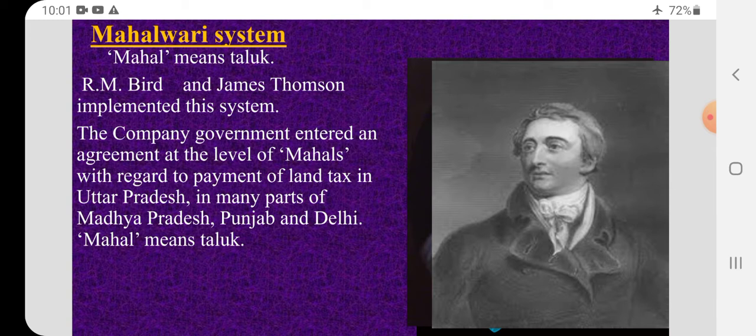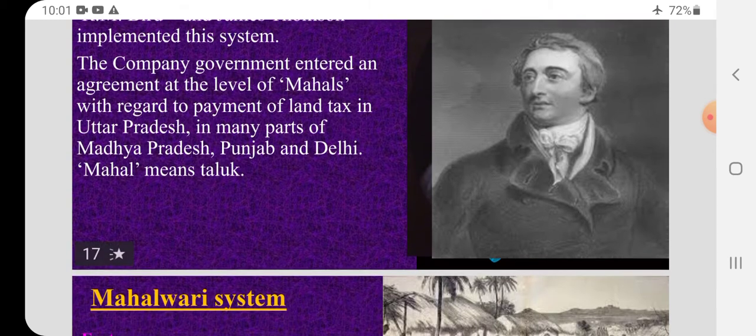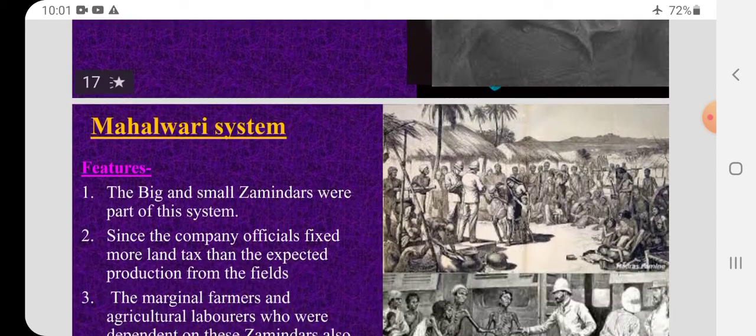The Mahalwari system. Mahal means taluk. R.M. Bird and James Thomson implemented this system. The company government entered an agreement at the level of mahals, that means at the taluk level, with regard to payment of land tax in Uttar Pradesh, in many parts of Madhya Pradesh, Punjab, and Delhi. Okay, in all these places, the Mahalwari system was introduced by the British.